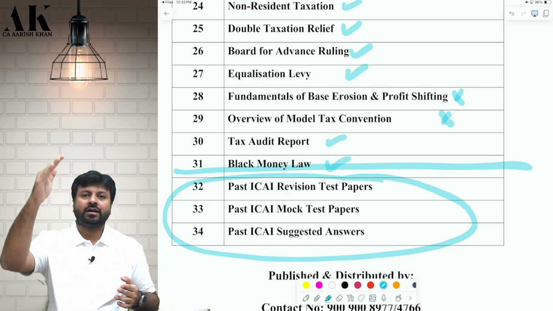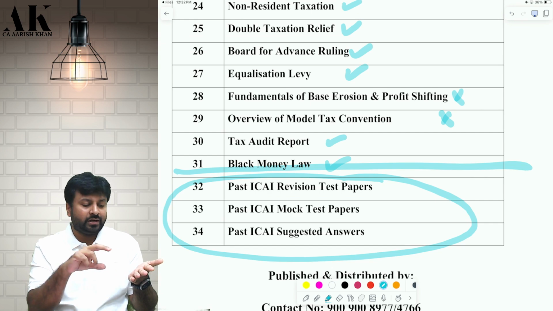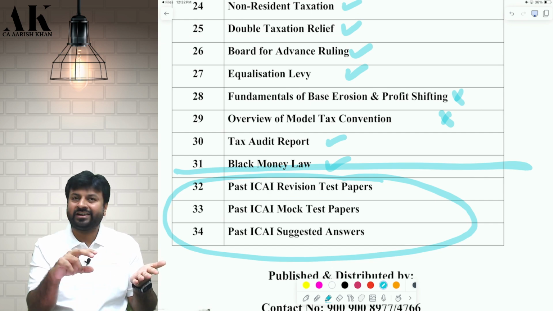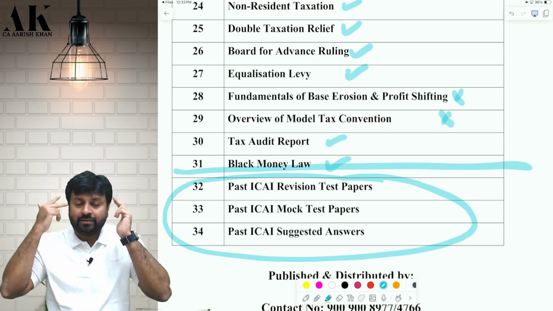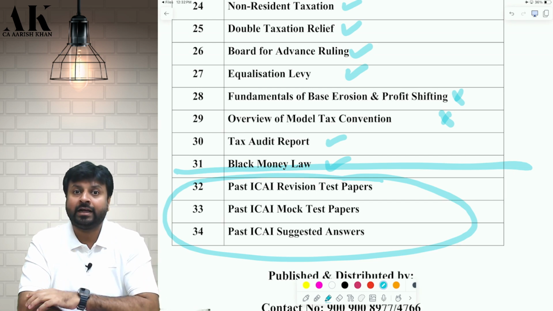Because when we start a particular RTP, the first question is on PGBP. The second question suddenly is on assessment procedure. The third question suddenly is on capital gains. Is your mind able to cope with that? That is what we are going to learn in this. And believe me, all of them are fully updated as per the latest Finance Act.